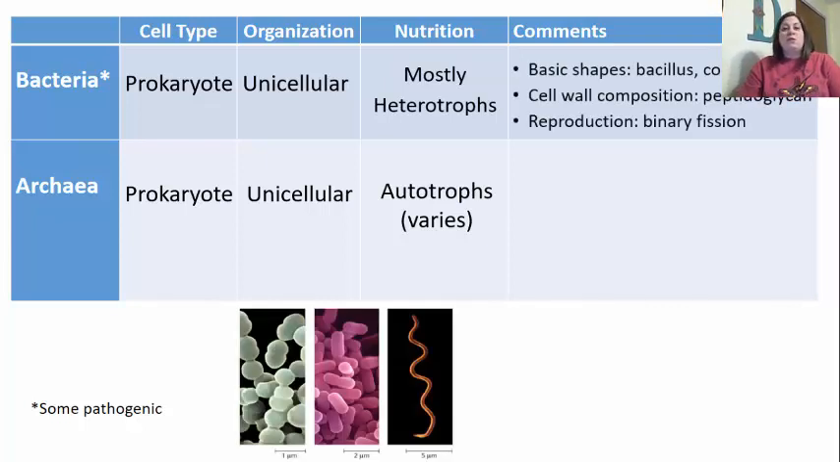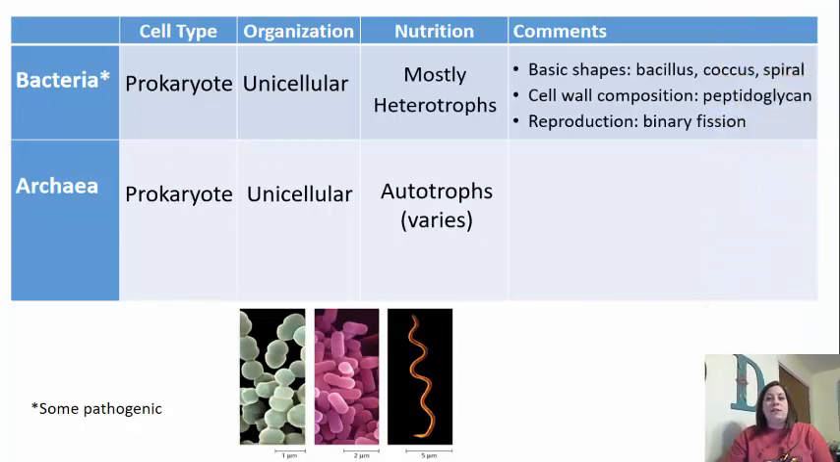So when we're looking at the group bacteria, there are three basic shapes. We're going to see these shapes a lot through this semester. You see that we have the bacillus. Bacillus means that it's rod shaped. We also have coccus. The coccus is spherical or round. And then the spiral, of course, is spiral shaped, or kind of like spring shaped. This is also known as spirillum.